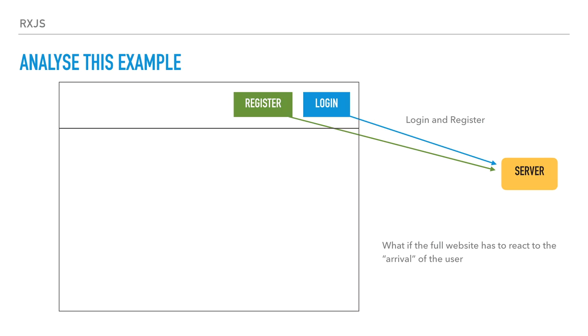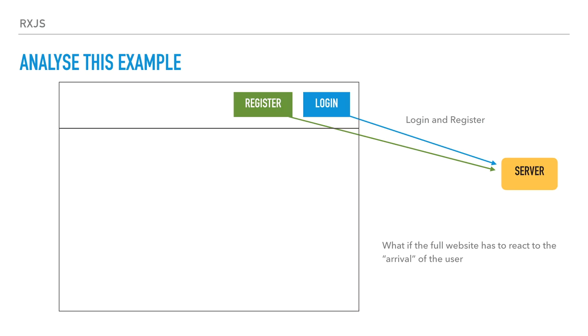I have been trying to put a simple example on how we can apply reactive programming to a user, to a UX in a normal website. So let's analyze this example. We have a website and it has a register button and a login button, and both will call a service that will talk with the server for getting a user.